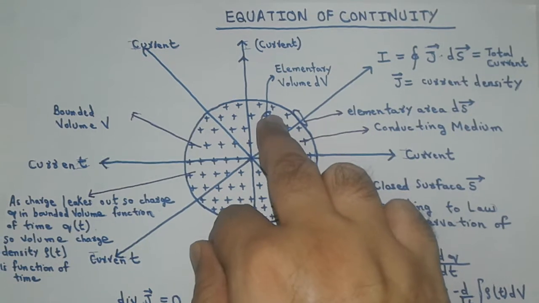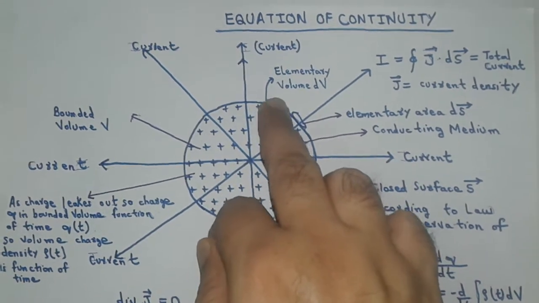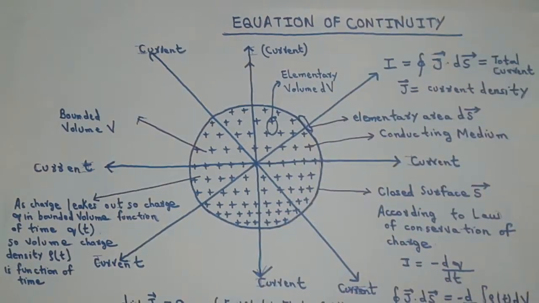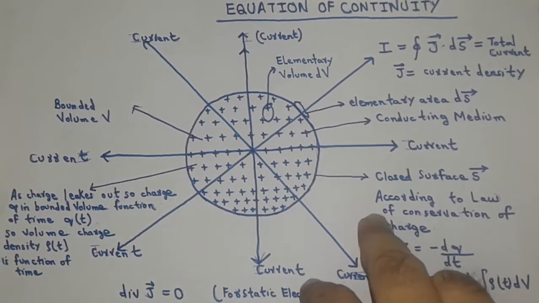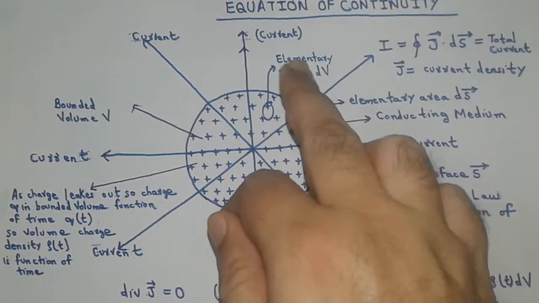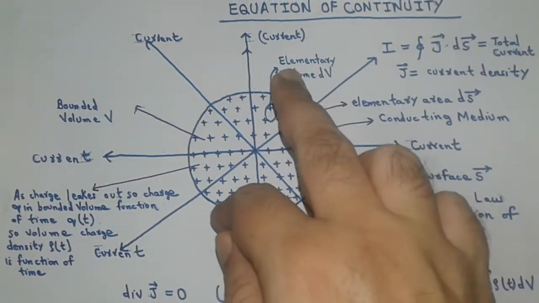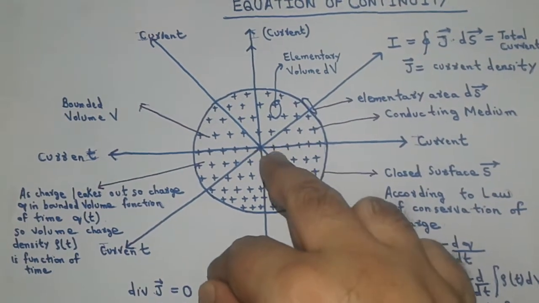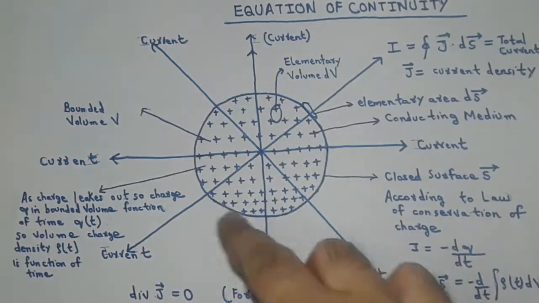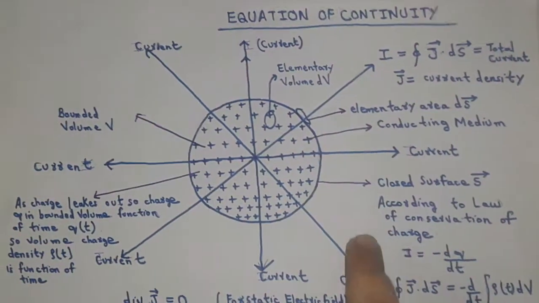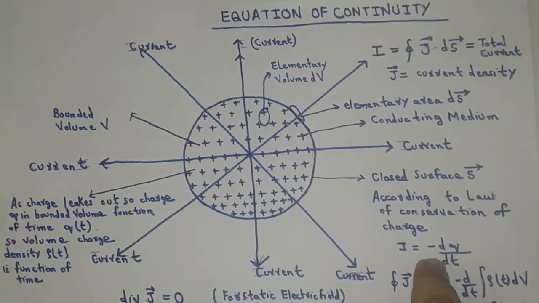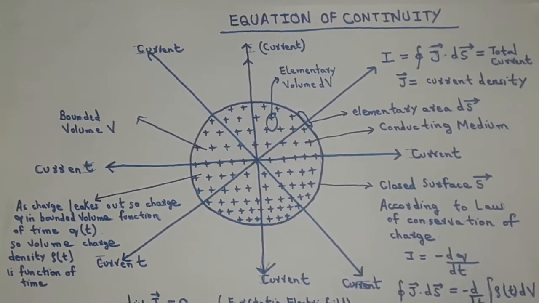Let dV be the elementary volume. Hence, the charge present in the elementary volume dV is ρ dV. According to the law of conservation of charge, the total current flowing out of the closed surface S is equal to the negative time rate of decrease of charge in the bounded volume enclosed by that surface. Therefore, we can write the total current I equal to minus dq upon dt.